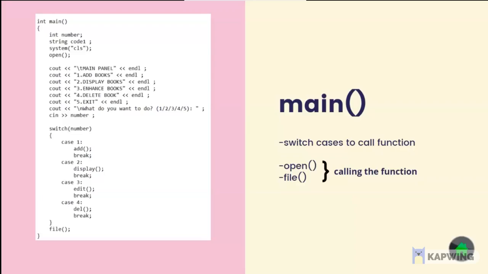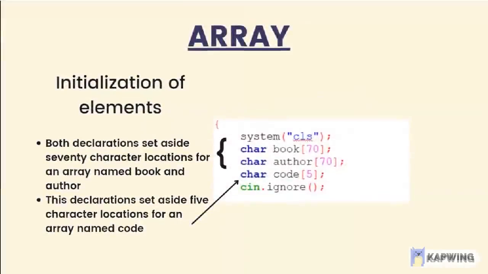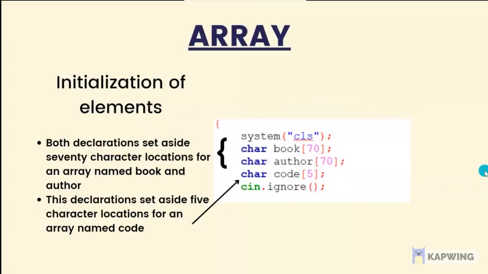In the open function, we call the function at the earlier line, which is below the system class, where we need the computer to open the file first, and then we close the file using the file function. So all our input will be saved into the txt file. Alright, so let's move to the next slide, which is array.